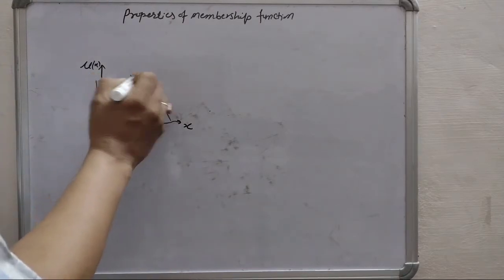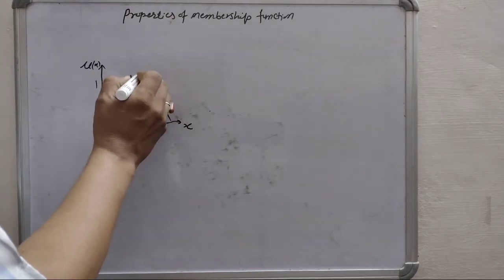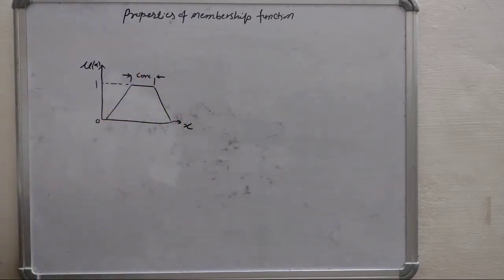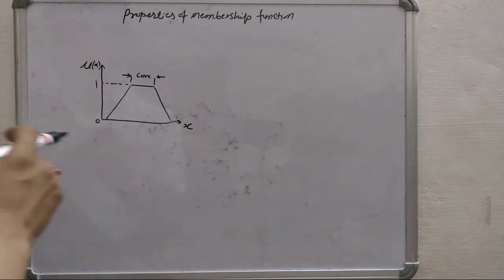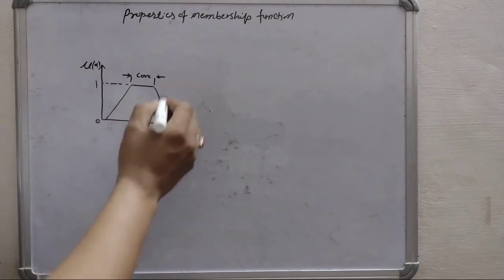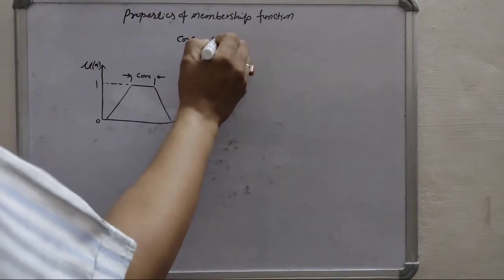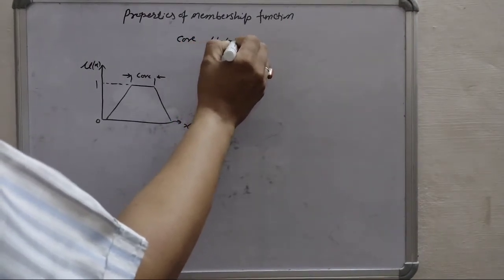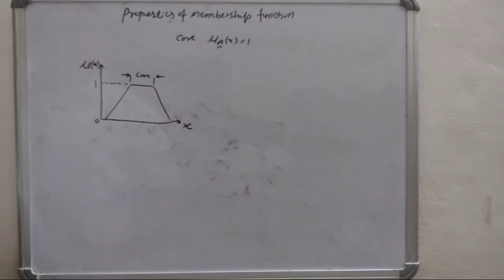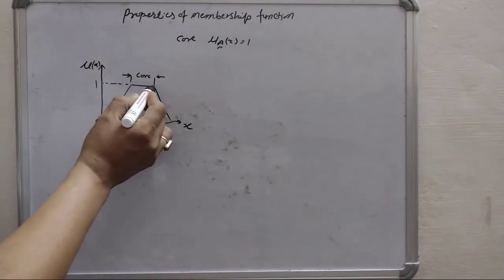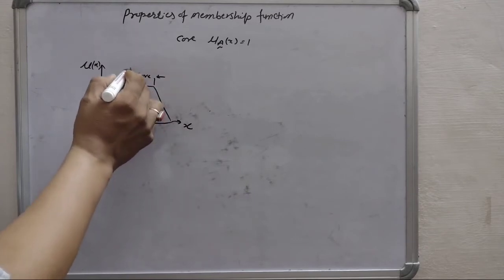Now this part is known as core. So core of a membership function for a fuzzy set is the region where there is a full membership. So we can say that for the core, mu A of x equals 1. For this membership function, this region has a full membership value, that is 1. So this part is known as core.